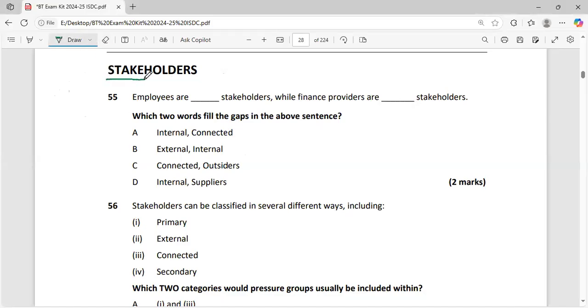Next topic is stakeholders. Stake means what? Stake means interest. Stakeholders means interest holders, those who have interest in the organization. Employees are the internal stakeholders. They have their job security. They want the salary on time. And finance providers are called connected stakeholders. External, those who are outside the organization, can be considered as external stakeholders. For example, pressure group. Pressure group is the external stakeholder.